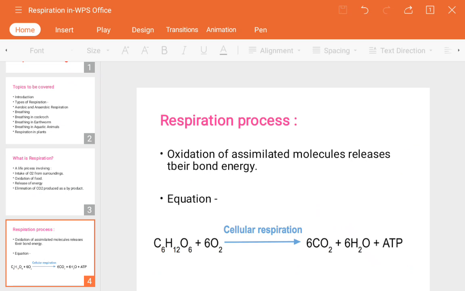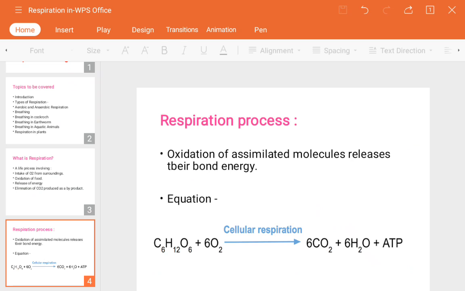So what is the location of the respiration process? That is the mitochondria. Inside the mitochondria the respiration process takes place, and the energy is released in the form of ATP molecules. ATP is adenosine triphosphate, that is the chemical name. So the location of the respiration process is cellular, that's why it is called cellular respiration, inside the mitochondria.